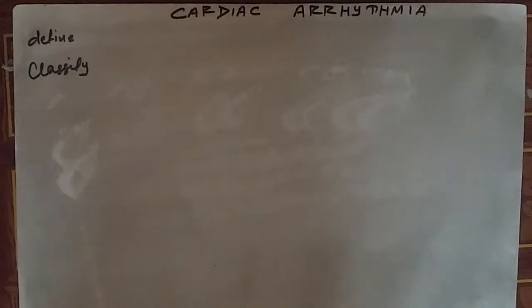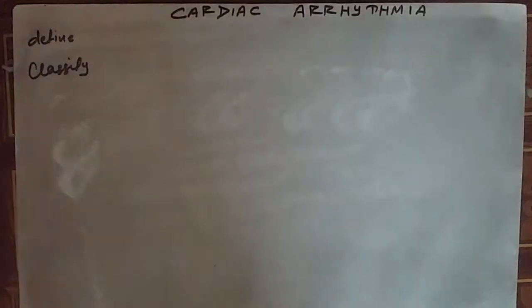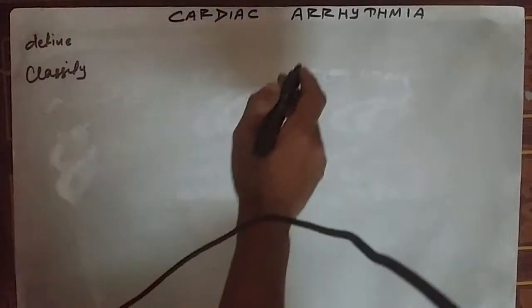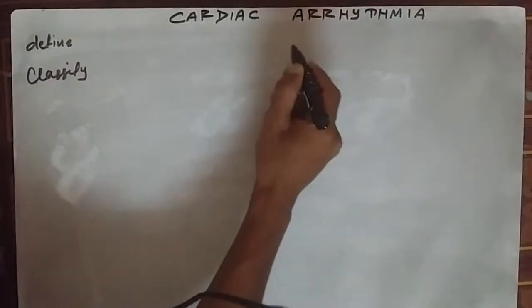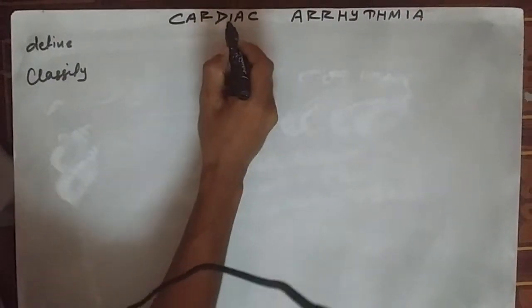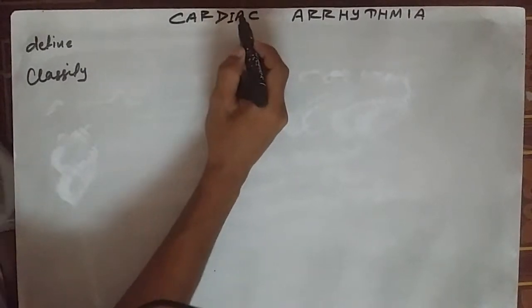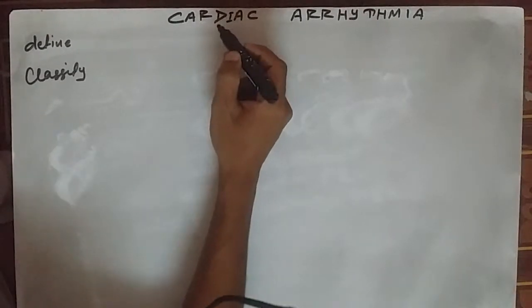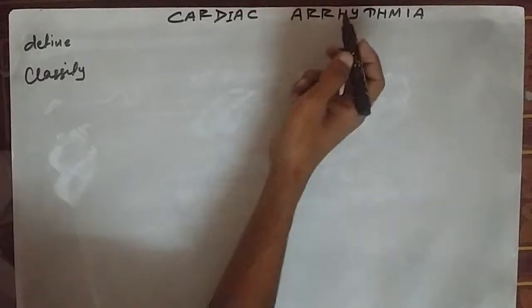Speaking about arrhythmia, the first misconception comes from the literal word, that is arrhythmia. If anybody asks what is arrhythmia, most of the people usually say that abnormality in the rhythm is called cardiac arrhythmia.